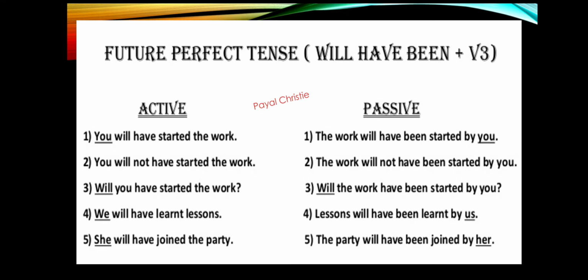So here the work will come first. The work will have been started by you. So the work is an object, started is the third form of the verb, and you is a subject over here. Now whenever the pronoun you is given in active voice, it will remain the same in passive voice.